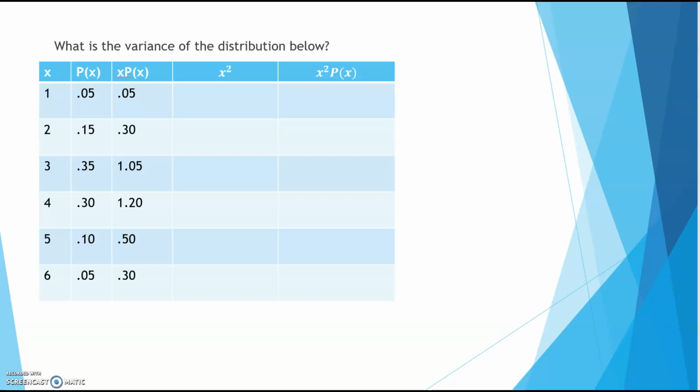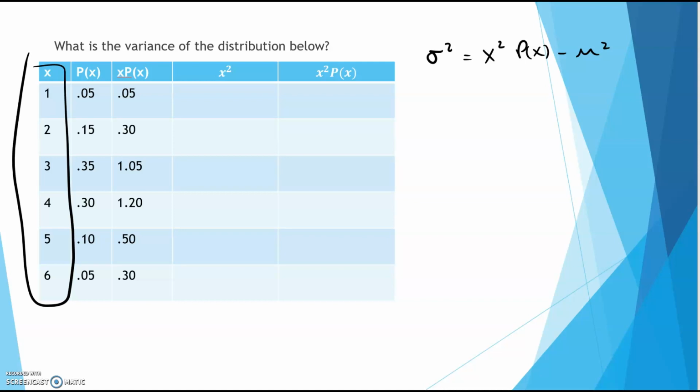Now if you look at this one right here, we'll be using this formula. So what we need to do is square our x values. Once we do that, then we need to multiply times the probability of that x value. And we also need to find the mean of this probability distribution and square it. So first thing is we're going to square all of our x values. So we're going to take this column right here and square each number. So 1 squared is 1, 2 squared is 4, 3 squared is 9, 4 squared is 16, 5 squared is 25, and 6 squared is 36.